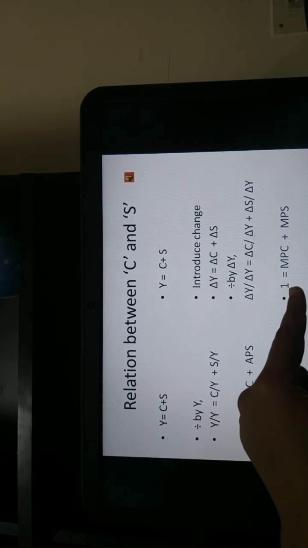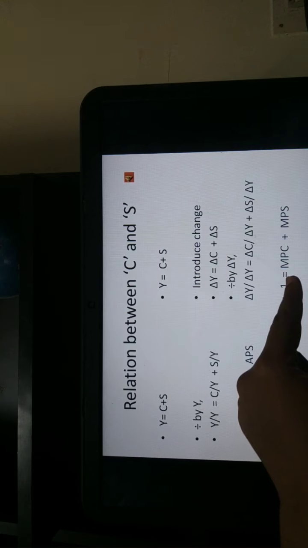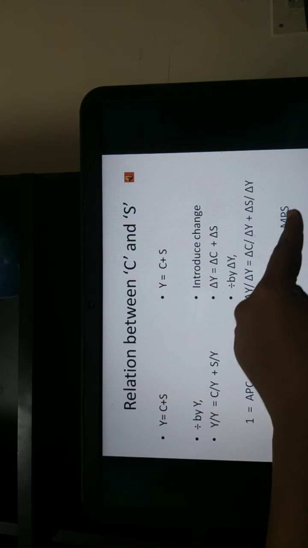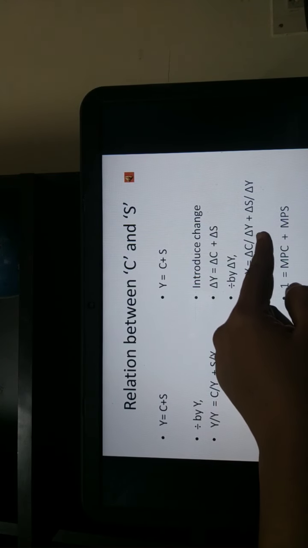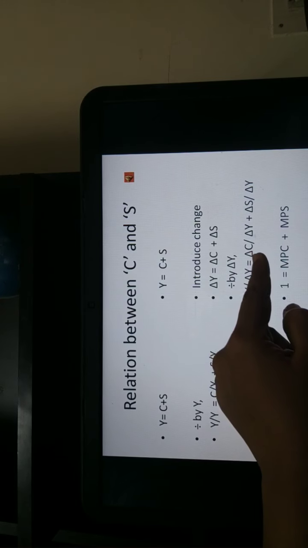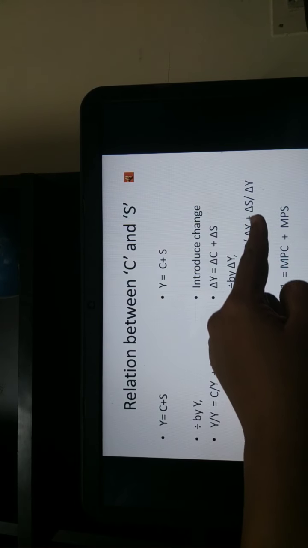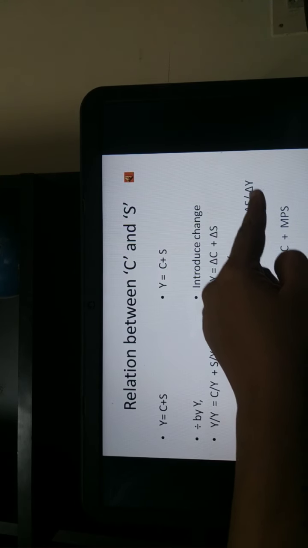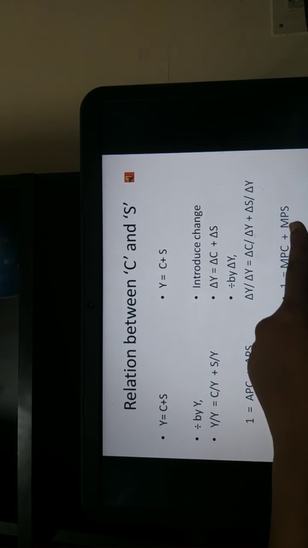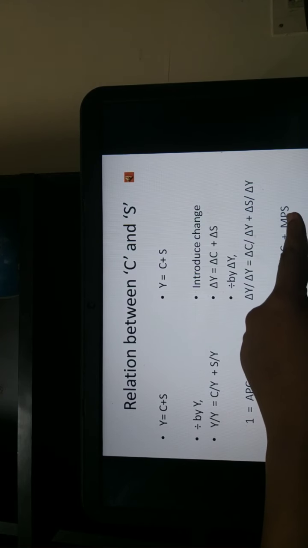So in the next step, 1 is equal to MPC plus MPS, because you know that delta C by delta Y, or change in consumption due to change in income, is nothing but the marginal propensity to consume. Similarly, the change in saving due to change in income is nothing but the marginal propensity to save.